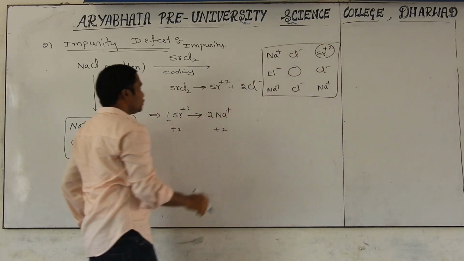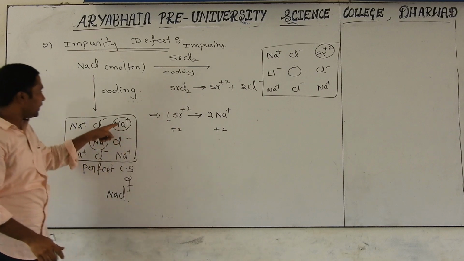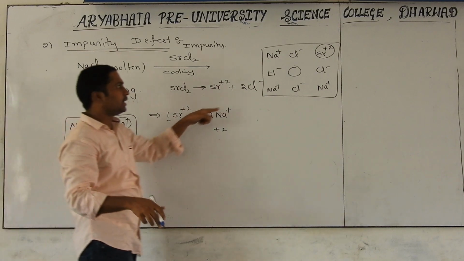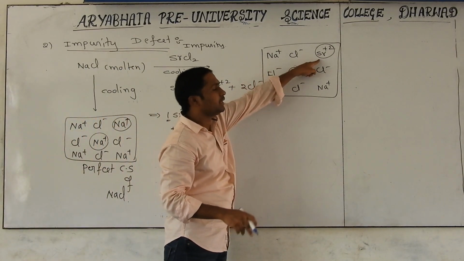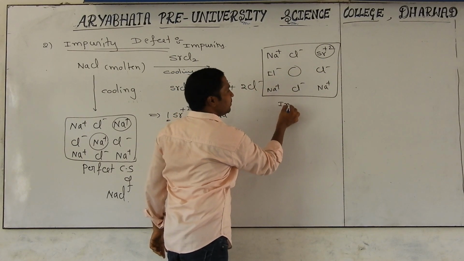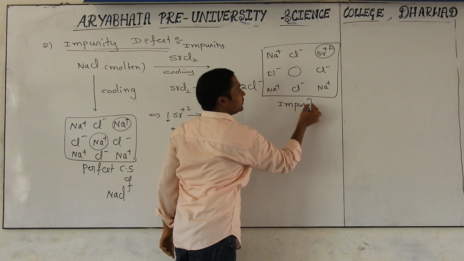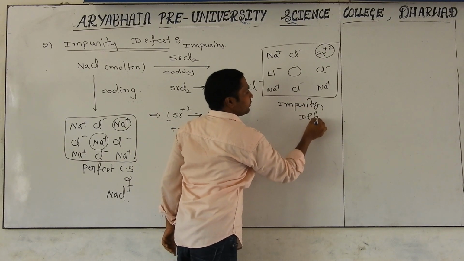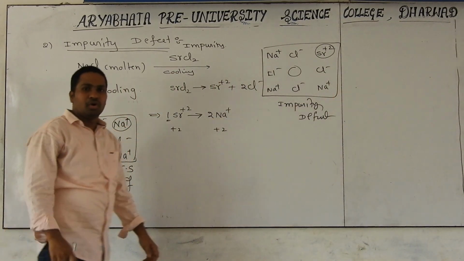You see, from this one to this one, here it is purely Na and Cl. But here, along with Na and Cl, what is coming? Some unwanted impurities are coming. That's why it is called an impurity defect crystal. Impurity defect crystal. All of it clear?